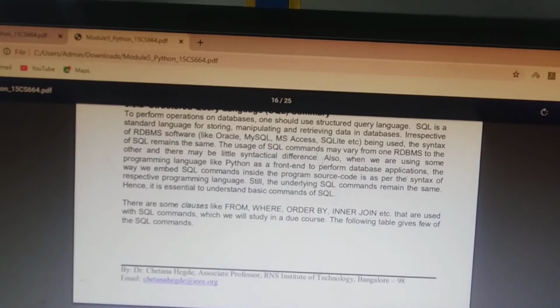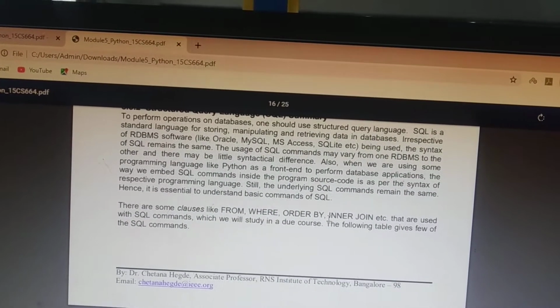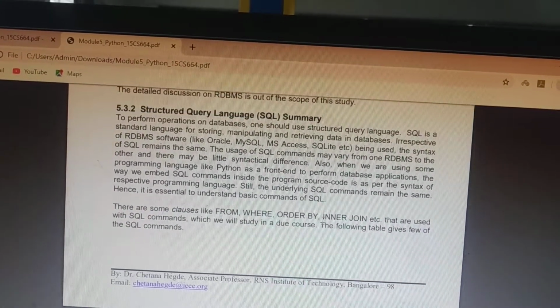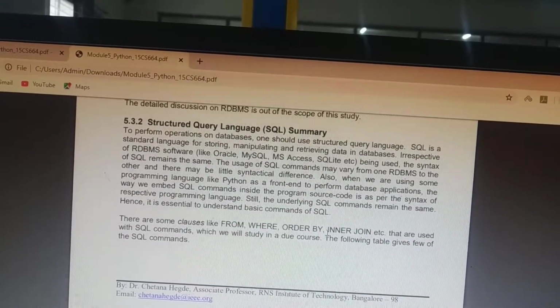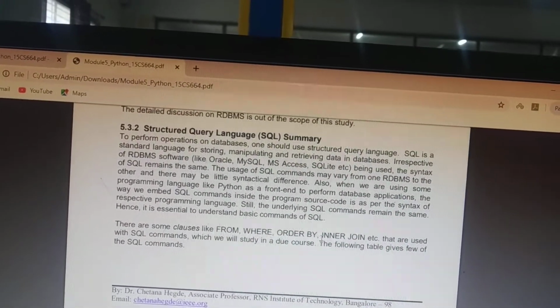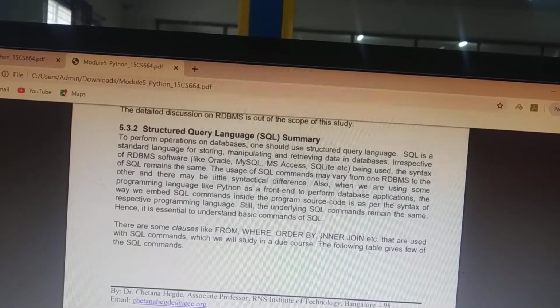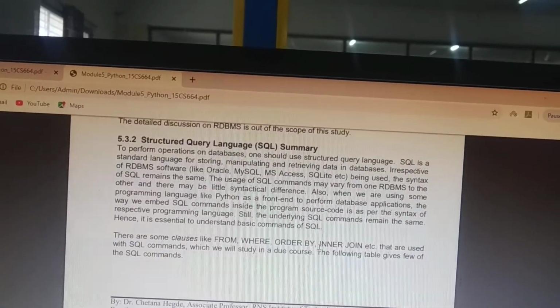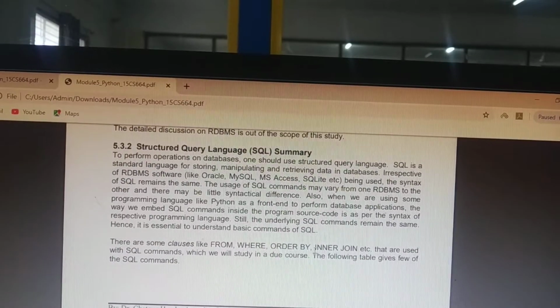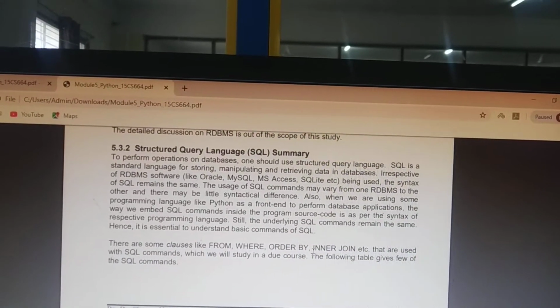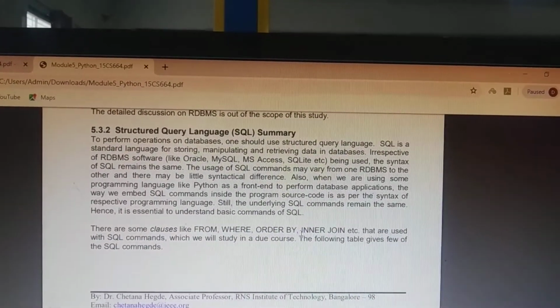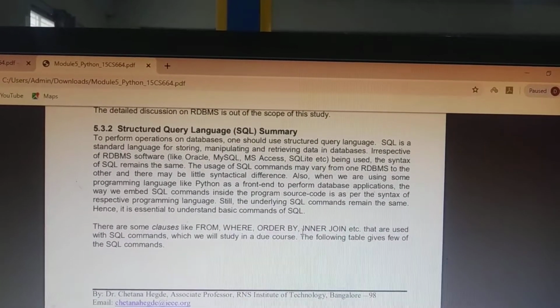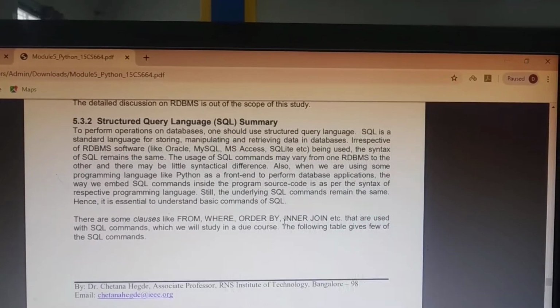To perform operations on a database, one should use the Structured Query Language. It is a language used for storing, manipulating, retrieving and managing data in databases, whether it is used in RDBMS like Oracle, MySQL, MS Access or SQLite. SQLite is basically a built-in module used in Python.